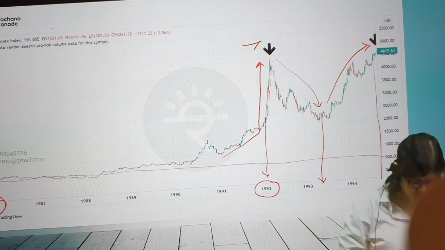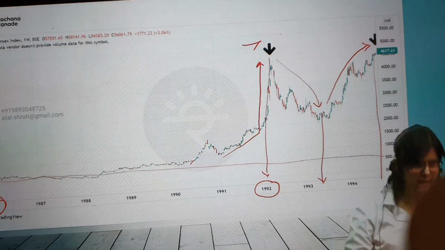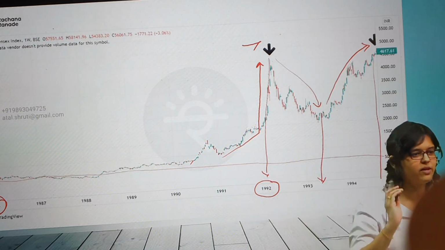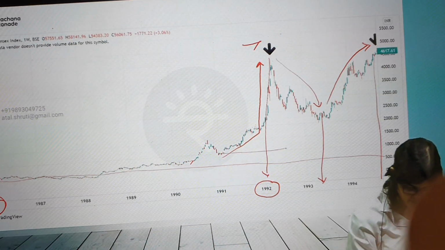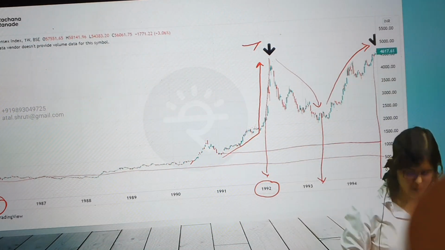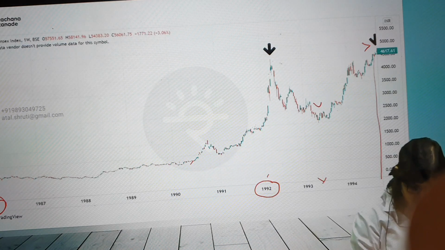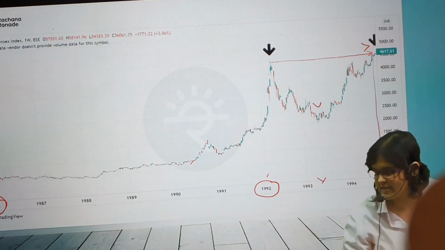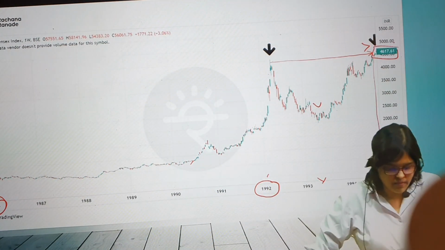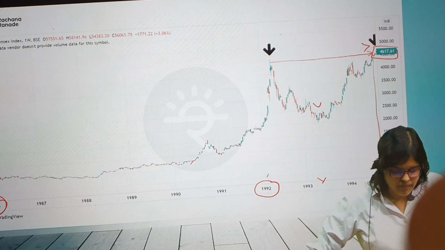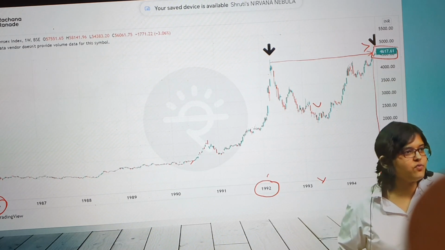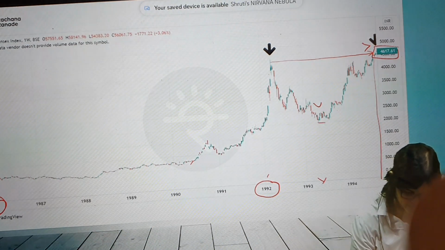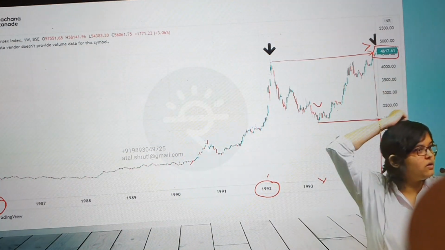And what was the low point? The low point was somewhere around, if I consider 91, okay? In my notes, if I'm considering 86, then it will be somewhere around 600. Correct or no? Yes, if I'm considering 91, somewhere around 1000. Correct? Topmost point. Tell me the topmost point. This one around 4500. 4617 is also there on the screen. 4600 you can take. And what was the lowest point that was hit because of this scam? Somewhere around 2000. So a drop from 4600 to 2000.